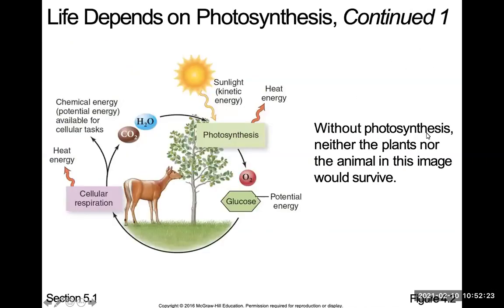Without photosynthesis, neither the plants nor the animals in this image would survive. So plants do photosynthesis. They take sunlight, they convert it into food, glucose here. And then these animals came around and started eating the plants, and that's how they get their energy. But they do it through a process called cellular respiration. Plants are doing photosynthesis, and then the animals that are eating that food are doing cellular respiration.